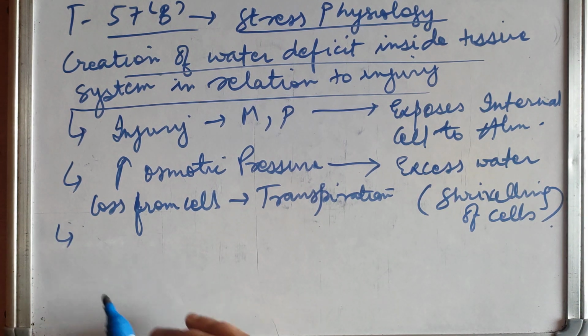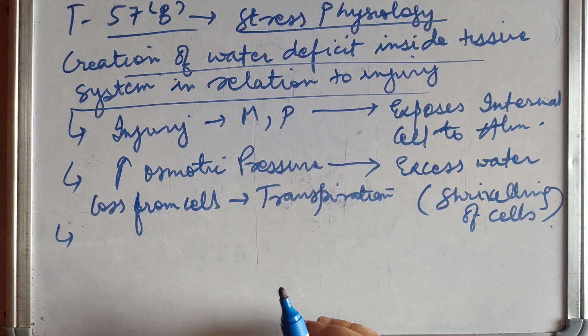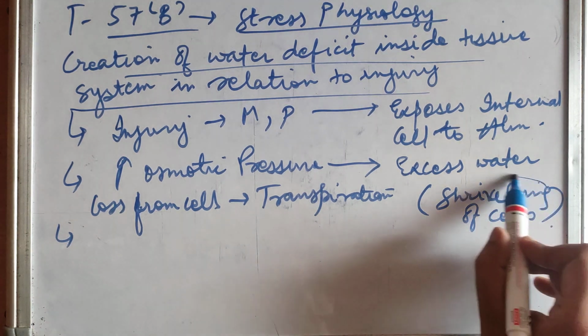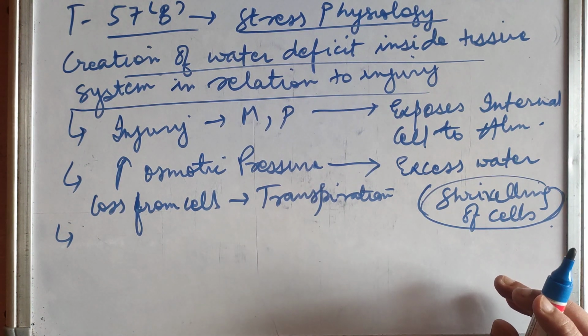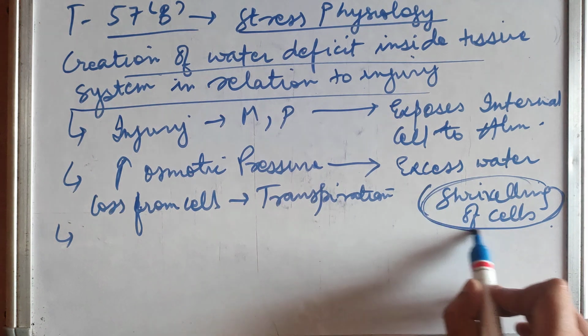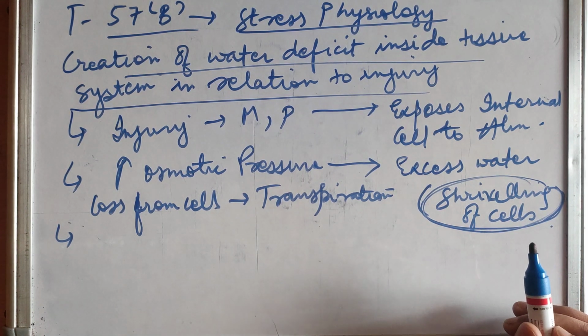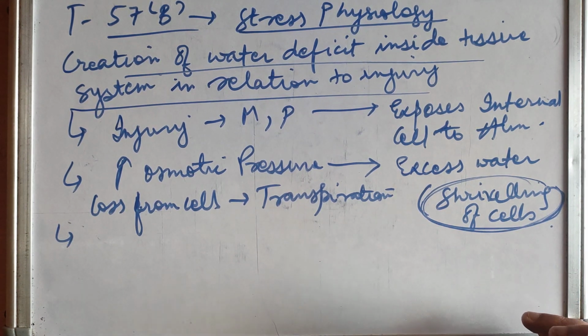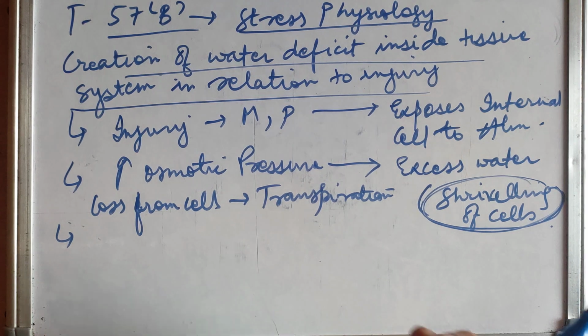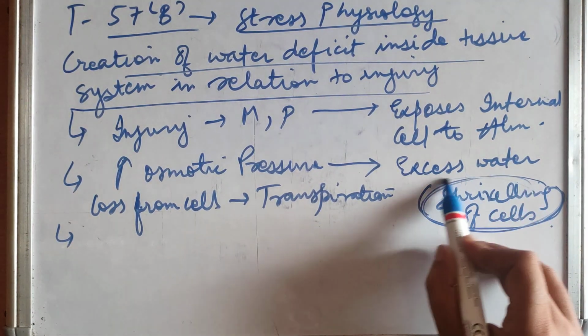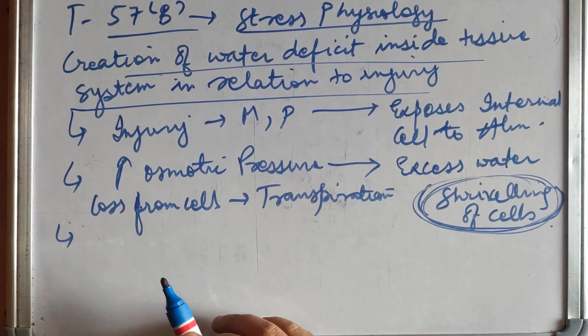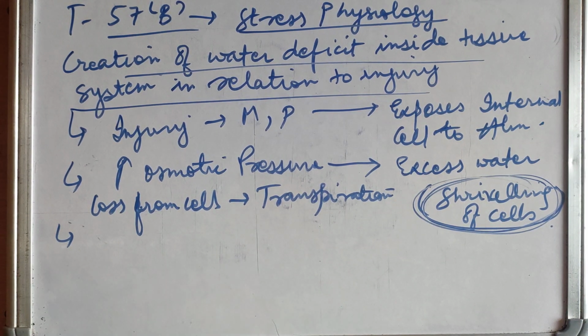So water deficit leads to wilting of that area, decreasing stomatal opening, and due to shriveling of cells, this shriveling shows up as wilting. The plant is not in good condition, the leaves wilt, (मुरझा जाते हैं) because the cell shrivels. And this water deficit leads to wilting of that area.